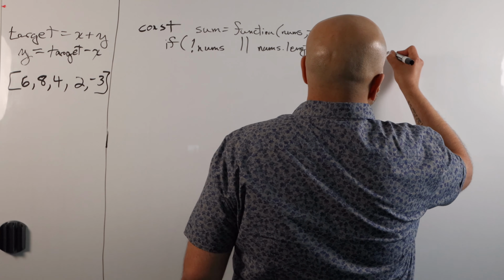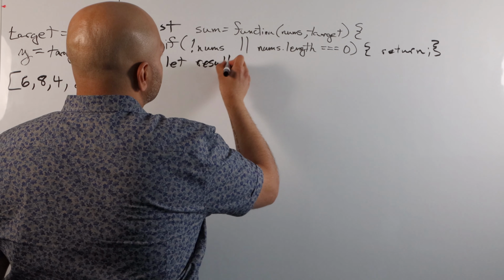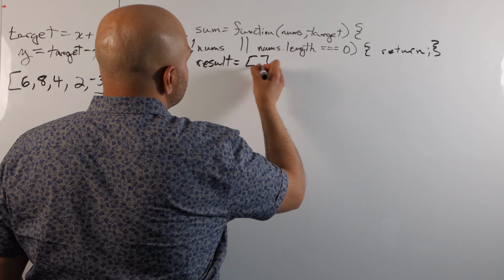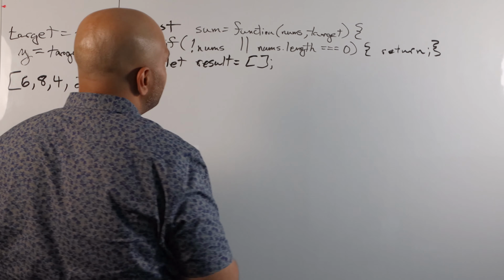Okay, so now after we've addressed our edge cases, let's get into coding our actual solution. So let's go ahead and create a variable to hold our result that we will return. We'll just call it result, and we'll initialize it to an empty array. We're going to make this a variable, not a constant, because we are going to update it later.